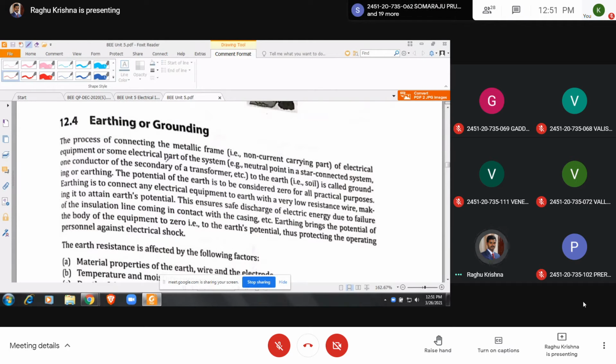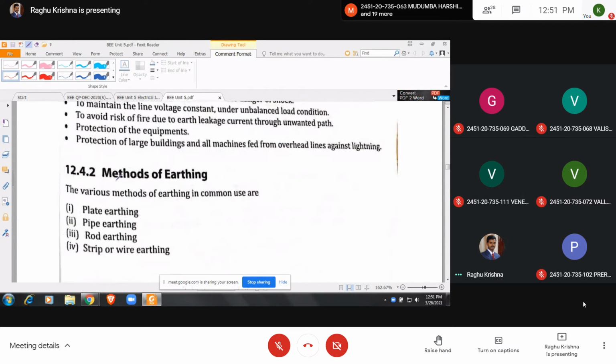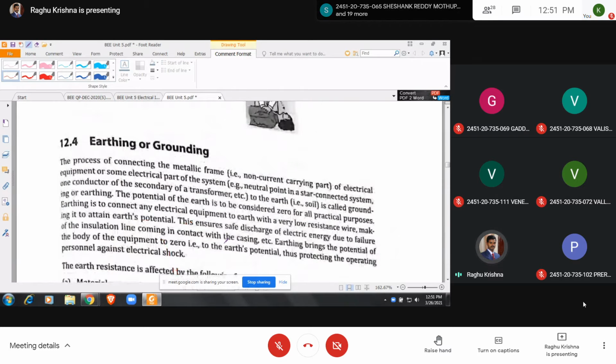So see here. What is earthing and methods of earthing? Today in our class I am going to explain what is earthing and methods of earthing. There are 4 methods. So why is earthing required? Let us see the importance of earthing.